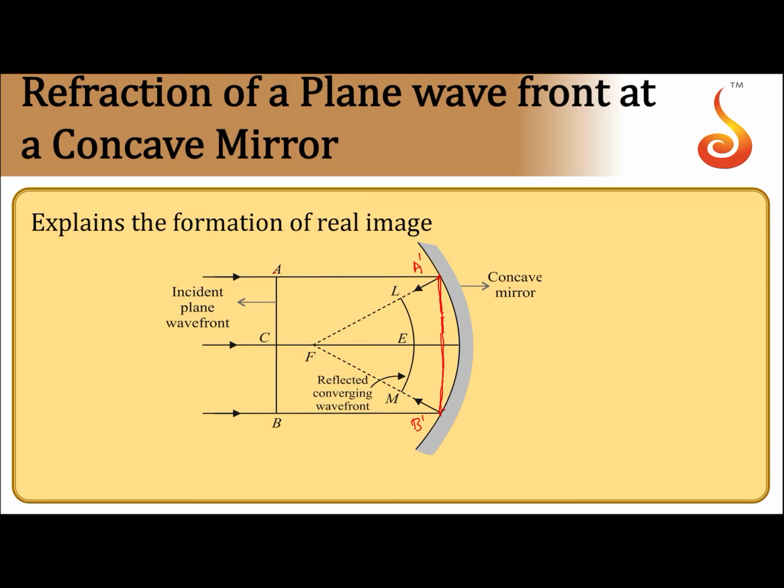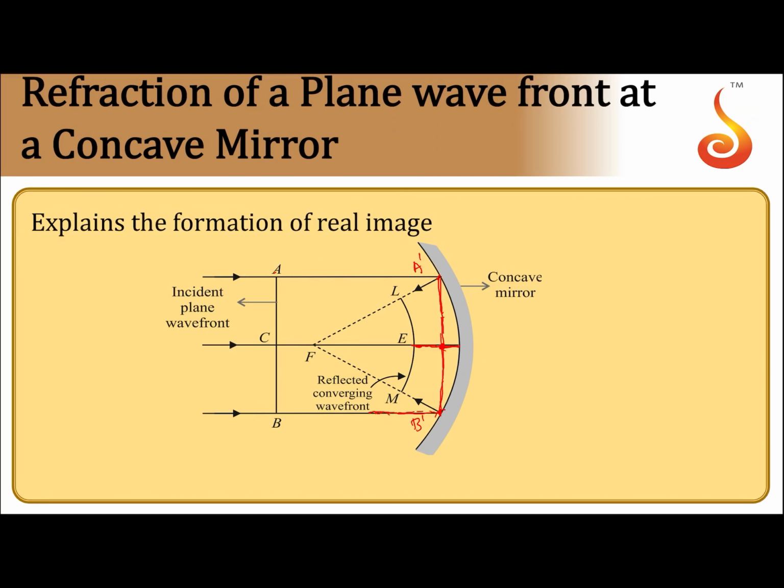Now at A dash and B dash it has already come in contact with the mirror. Now it will travel in the forward direction. That means it reflects back. Now this one has not yet reached the mirror, so it will travel this way and come back. So obviously this will take more time than this to reach the given distance.